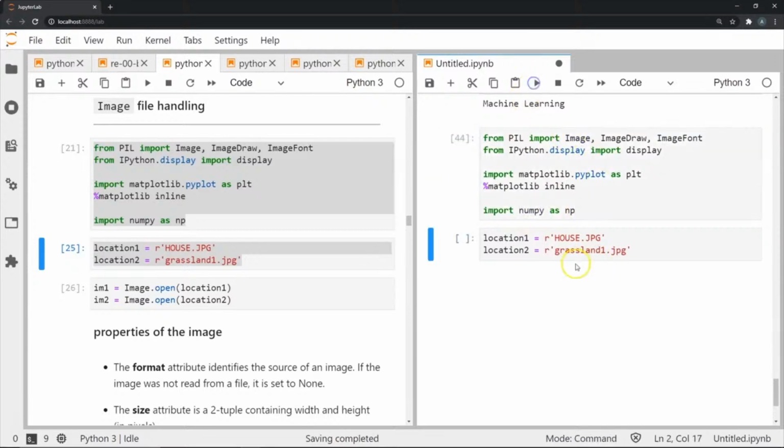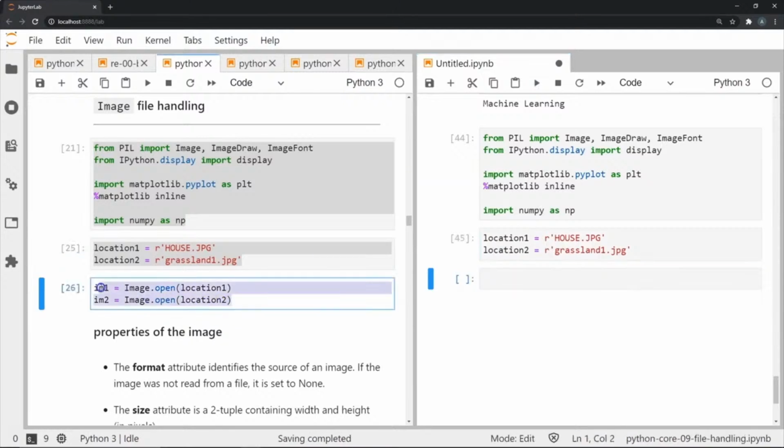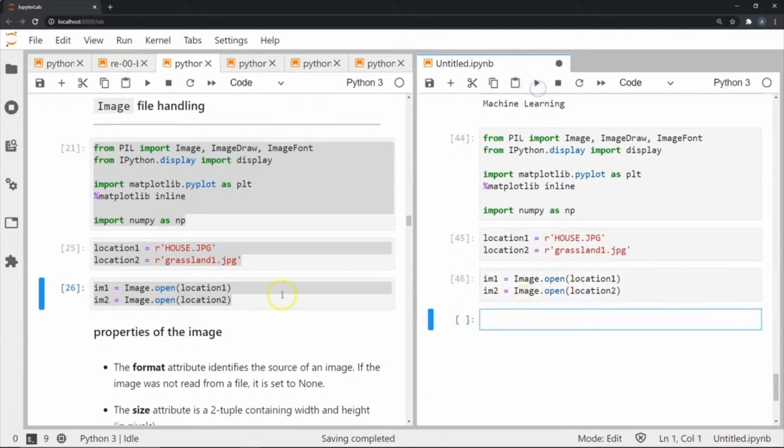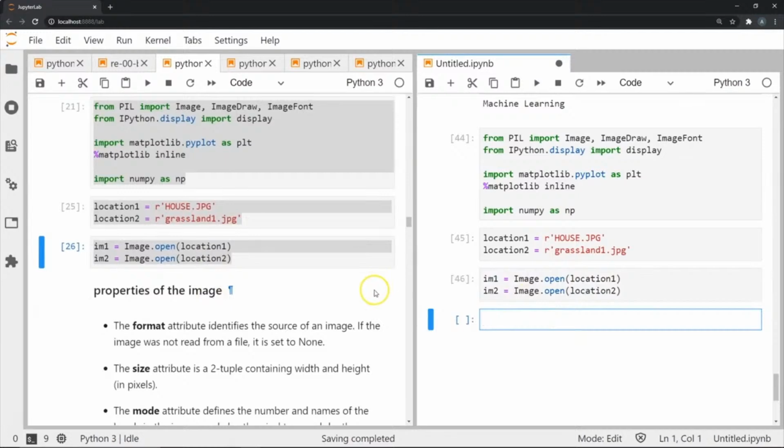So once I've done that, what I'm going to store is two particular file locations in two variables, location 1 and location 2, and I've prefixed them with R just to say that these are raw strings. So once I've done that, I'm going to use the image from the image package. I'm going to say open from this particular location and this particular location, and I'm going to store these images in IM1 and IM2 over here, very similar to a normal text file opening.